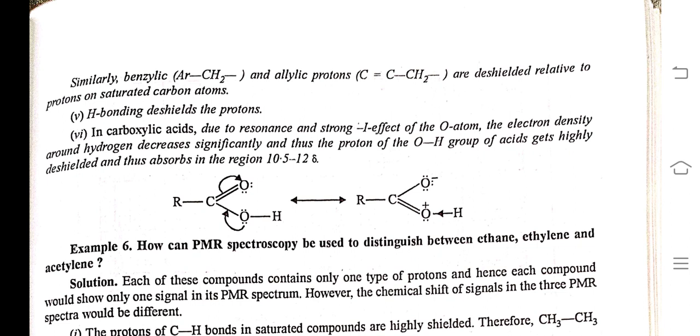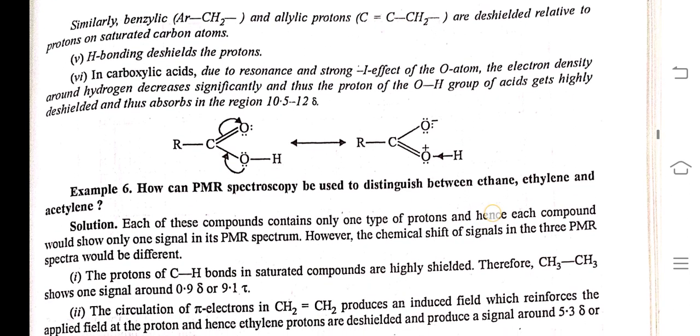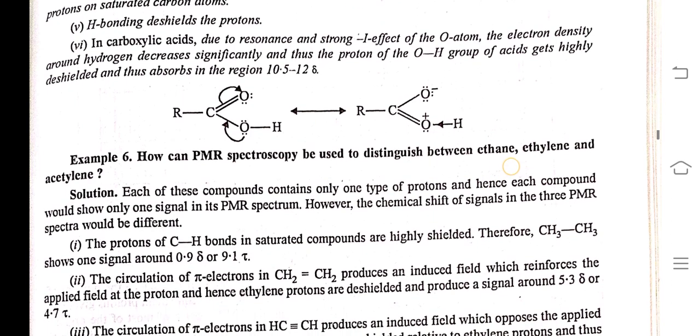Sixth, in carboxylic acid, due to resonance and the strong -I effect of the oxygen atom, the electron density around hydrogen decreases significantly, and thus the proton of the OH group of the acid gets highly de-shielded and absorbs in the region 10.5 to 12 delta.